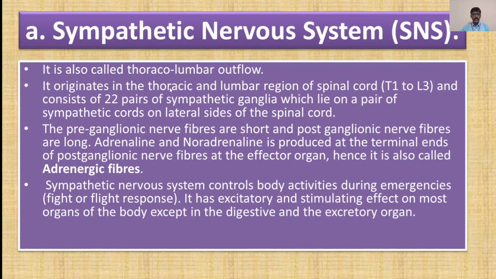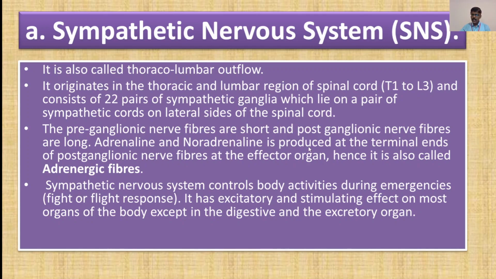It originates in the thoracic and lumbar region of the spinal cord, that is T1 to L3, that means the first thoracic vertebra to the third lumbar vertebra, and consists of 22 pairs of sympathetic ganglia which lie on a pair of sympathetic cords on the lateral sides of the spinal cord. Then the preganglionic nerve fibers are short and postganglionic nerve fibers are long.